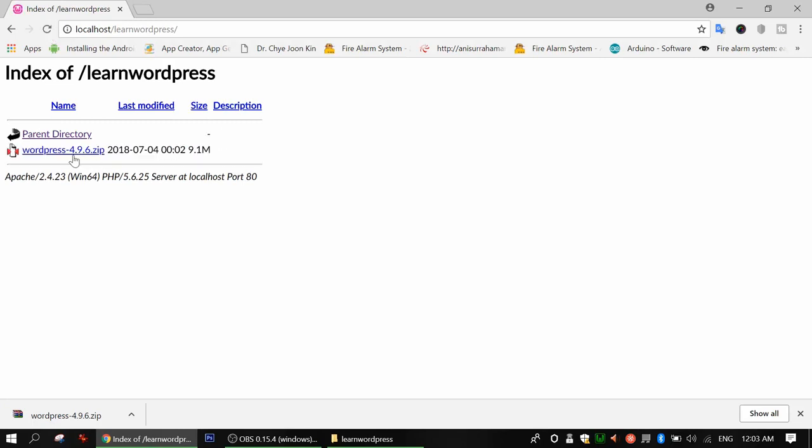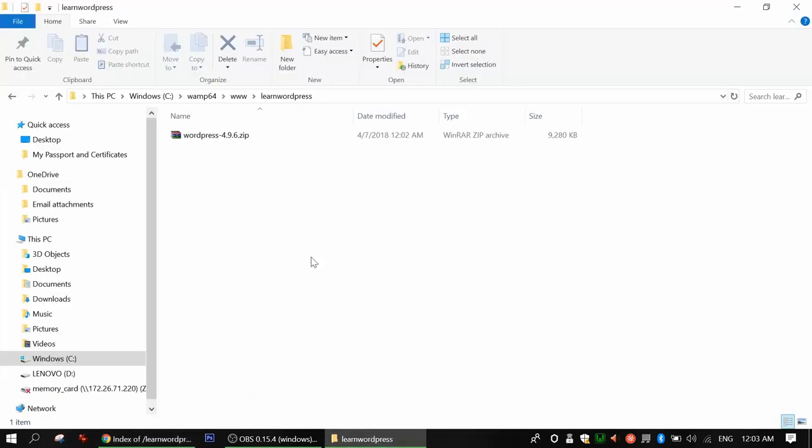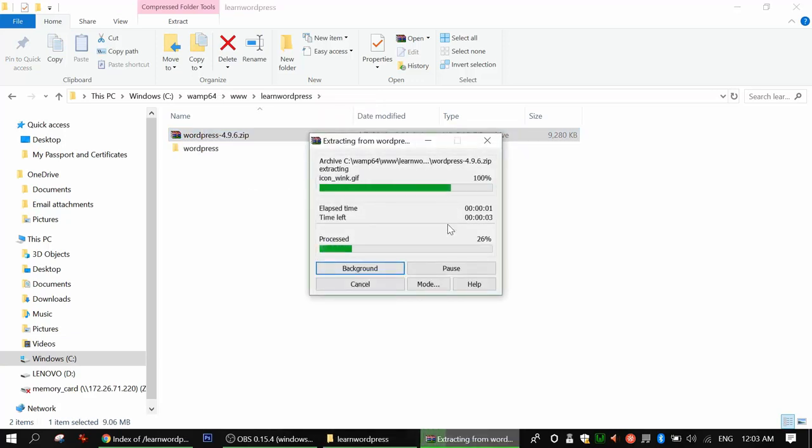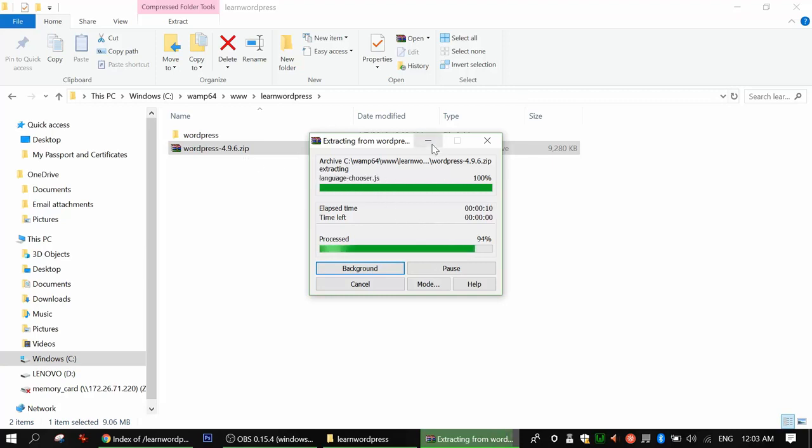So we can see inside our directory we have WordPress 4.9.6, but it's not installed yet. So how will we install it? We'll go to the folder again, and then we'll just unzip the folder here. We'll just extract the folder here. It will take a few seconds to unzip the folder.